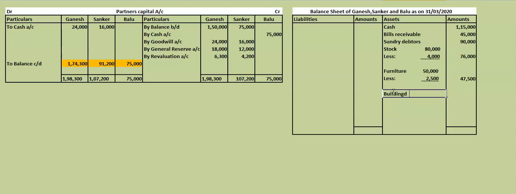Buildings, how much is the buildings value? Buildings is increased by 20%. How much is 20% on buildings? Let us see. I think it is 20,000. So we have to add because the building value is increased.